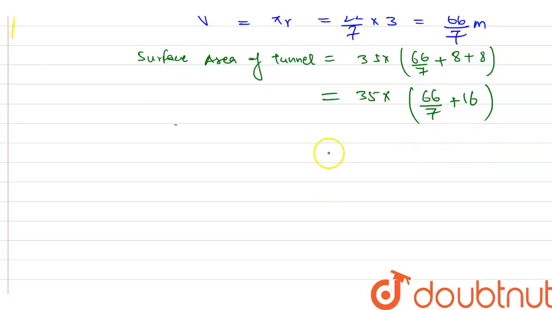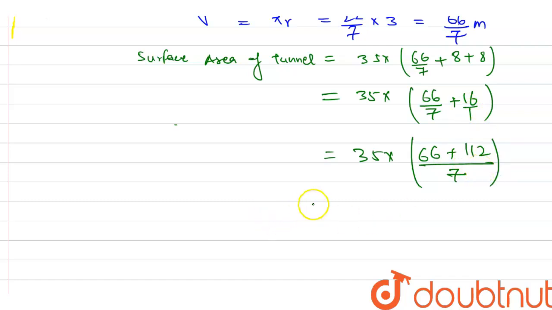Okay, now we will move to the next step. This will be 35 into 66, and here the LCM will be 7. So here will be 66. Okay, 7 1s are 7, and when you multiply 1 into 66, it will be 66. And here we can assume denominator 1, and here will be 112. After this what we will get, 35 into